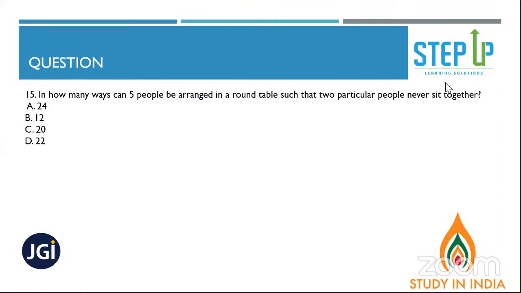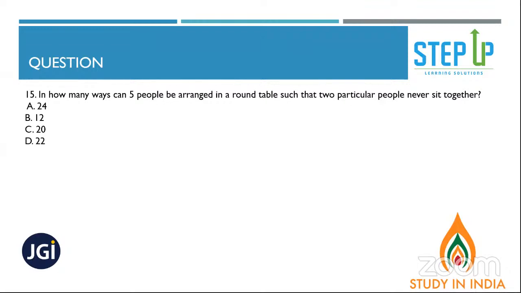So in how many ways can 5 people be arranged in a round table such that no one told you? No one told me. Okay, no one told you. But daily you do it by yourself only.